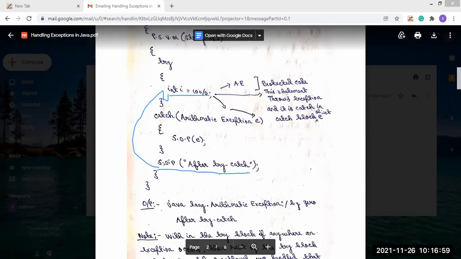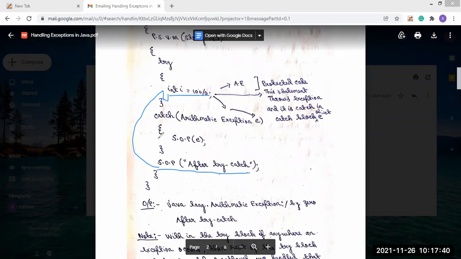Here it is after the try catch block, so that's why it gets printed. But if this statement resides in the try block, then it cannot be executed, because in the first line the compiler finds that there is an exception. So this is the thing you should keep in your mind.